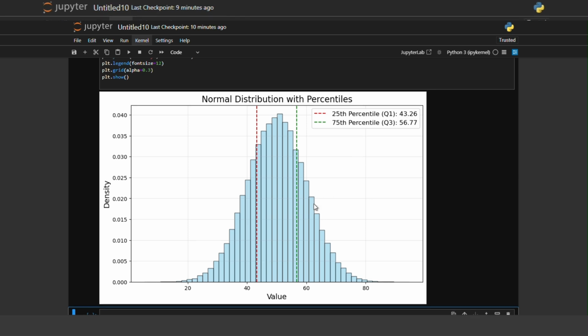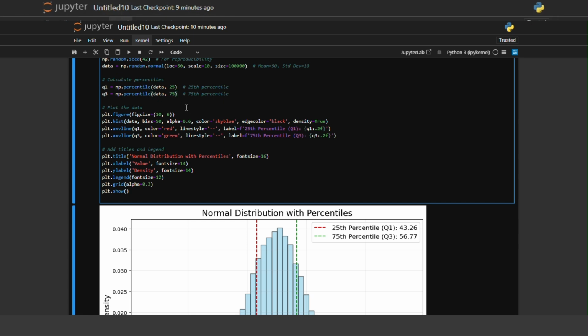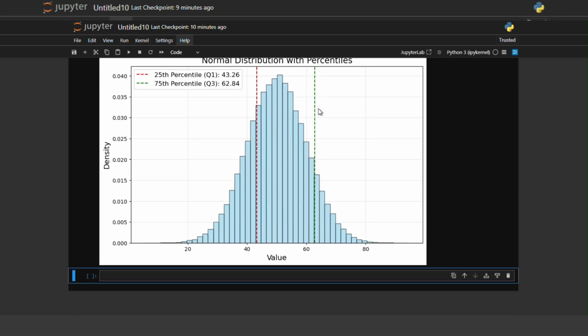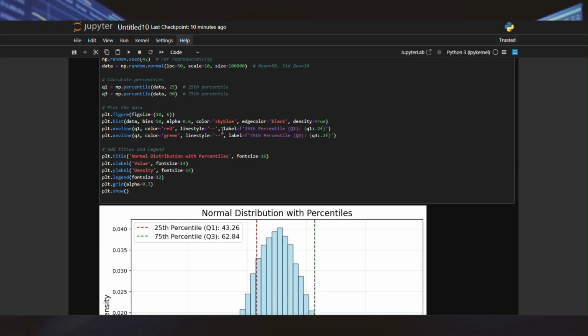We use the percentile function from the NumPy library to calculate the given percentile value. In the example, the 25th and 75th percentiles are plotted. If the distribution is the salary of 100,000 people with a mean of 50 and standard deviation of 10, it tells us that 25% of the people's income is below 43.26.